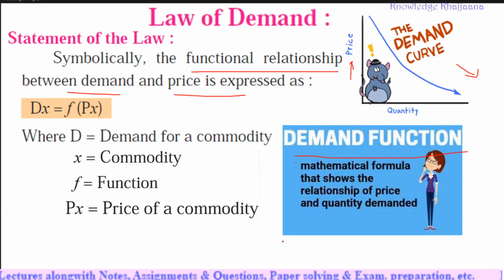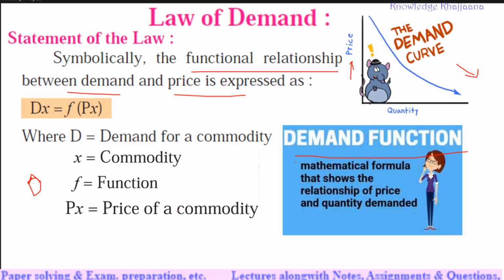So what is that mathematical formula? That is the function. Dx is equal to function of Px. Dx is equal to function of Px. Here x is any commodity, and Dx is a function of Px. What is this D? D is the demand for a commodity, meaning the quantity consumed. Of which commodity? Commodity x.